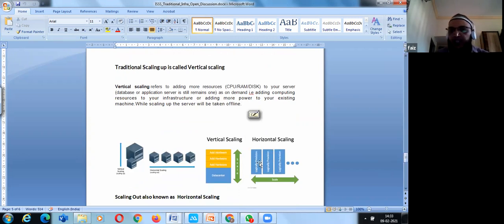In horizontal scaling, I will have a small box, and I'll keep on adding machines or instances of the similar kind. Let me talk about vertical scaling first with an example.